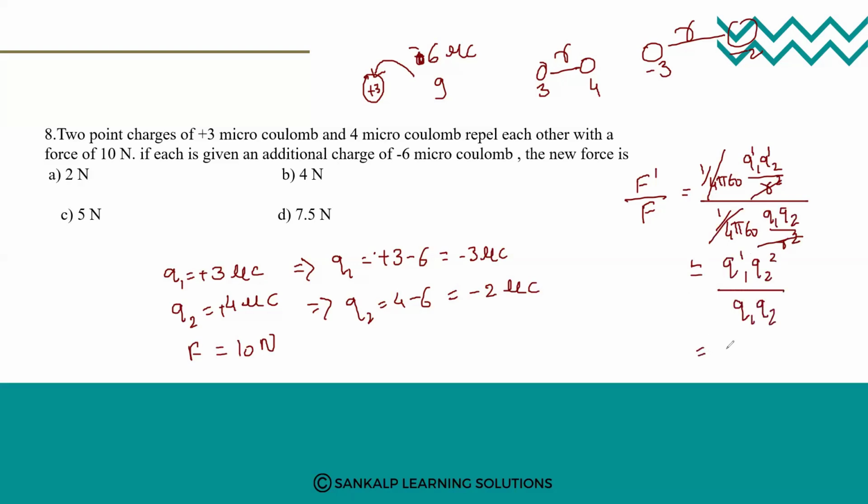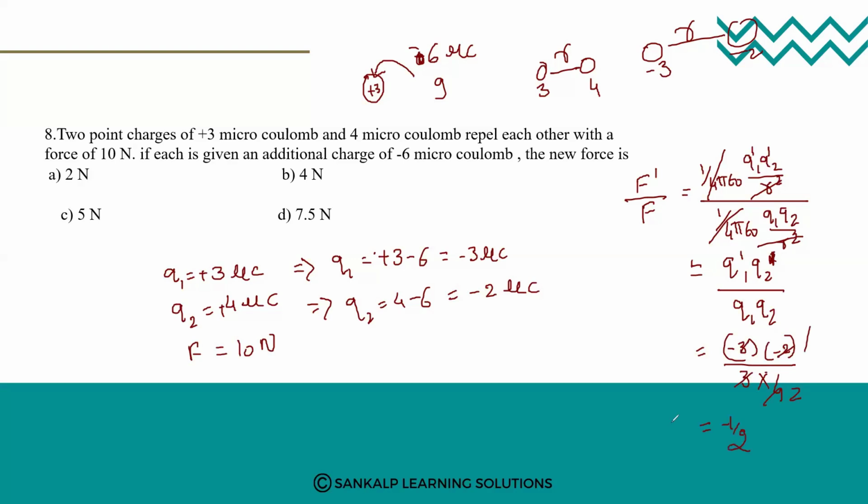So now you can substitute the values. Q1 dash and Q2 dash, the new charges, are minus 3 and minus 2, divided by 3 and 4. So this 3 we can cancel and here it is 2 by 4. So 2 ones are 2, 2 twos are 4, therefore it becomes 1 divided by 2.